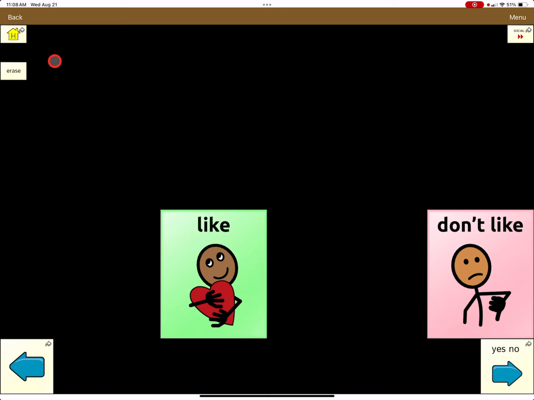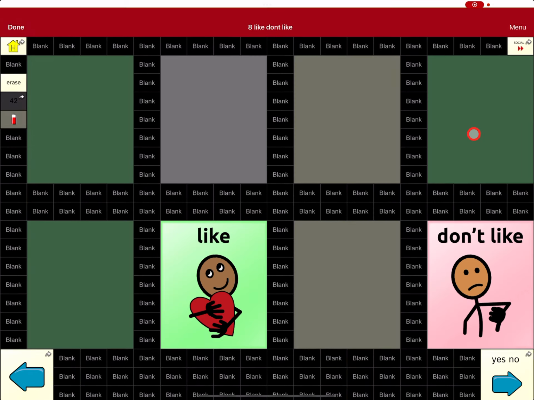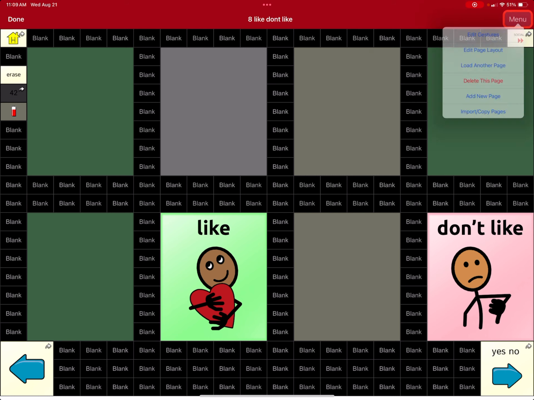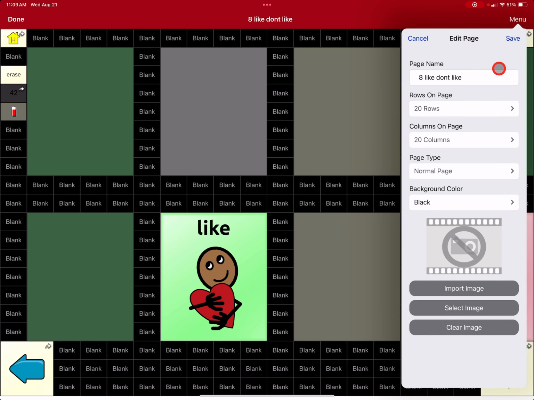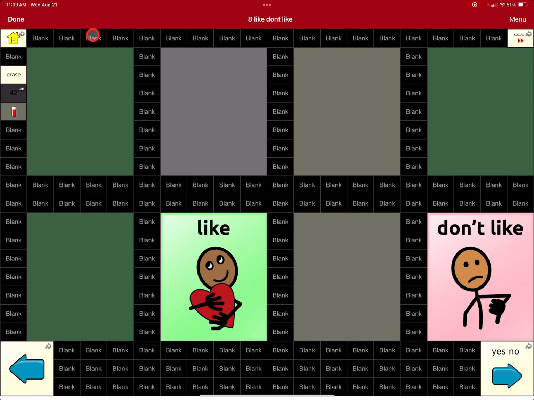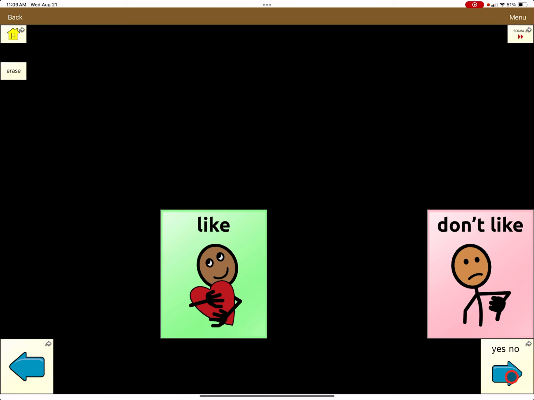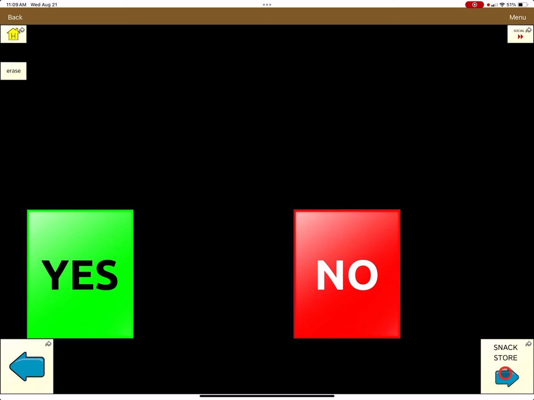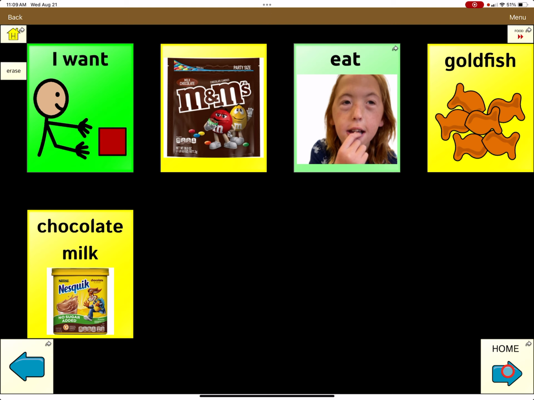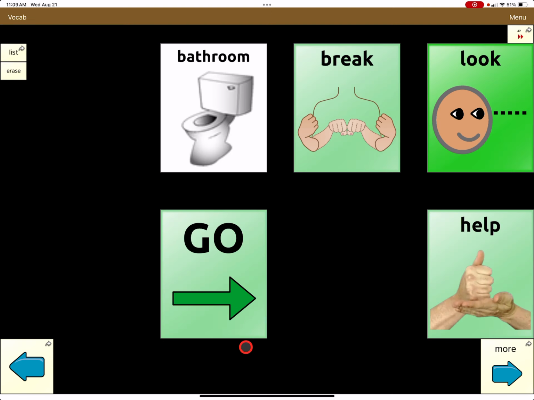Like and don't like. Here we have an 8-location page, and I'll show you what we're dealing with here for these 8 locations. So it's actually a page of 20 rows, 20 columns, and the enlarged buttons here, and then the smaller buttons that are really just for staff to access, these tiny buttons around here, and then the link to the next page, which June does access really readily, and we'll use her bottom right button to flip through pages consistently. And so a yes, no, and then that snack store and back here.